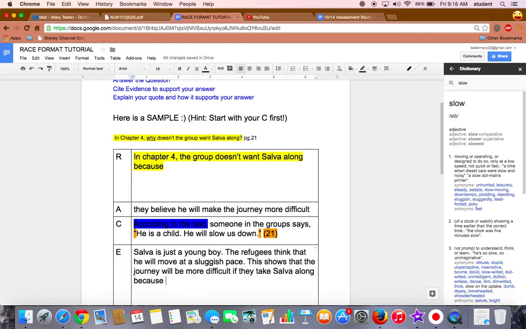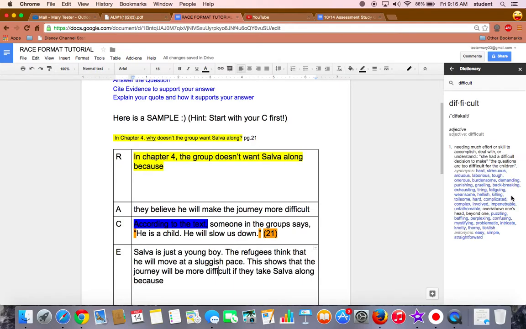Why is the journey going to be difficult? And instead of saying difficult, let's use a different word. Let's use the word strenuous. The journey will be strenuous if they take Salva along.